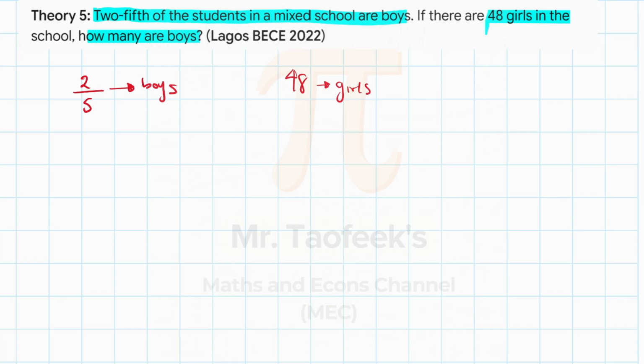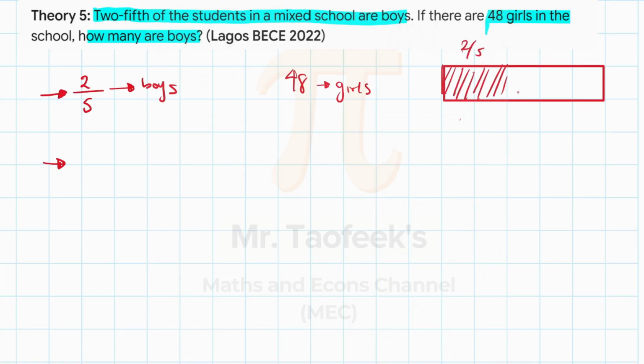Okay. Now, what you need to know is that if this is the fraction for boys, which is 2/5, then the fraction for girls will be the remaining fraction. So, for example, now I have a box. This box here has exactly 5 squares in it. So 2/5 means I have 2 shaded parts. So that is 2/5. So what is left is what? 3 parts, which is this and this. And that part is 3/5. So if the boys in the school are 2/5, then the girls will be 3/5, which is 3 over 5. So this is the girls.